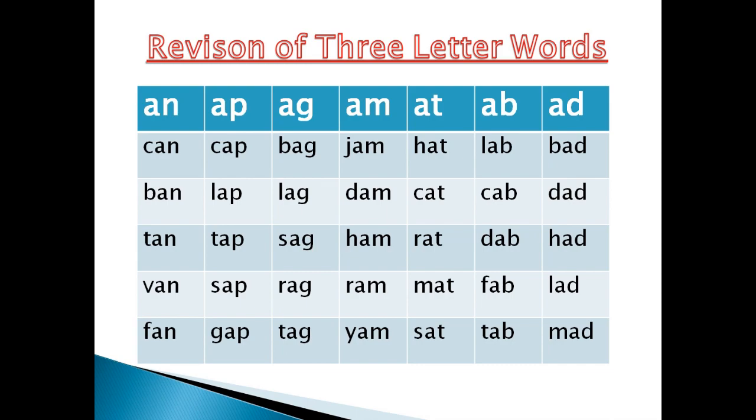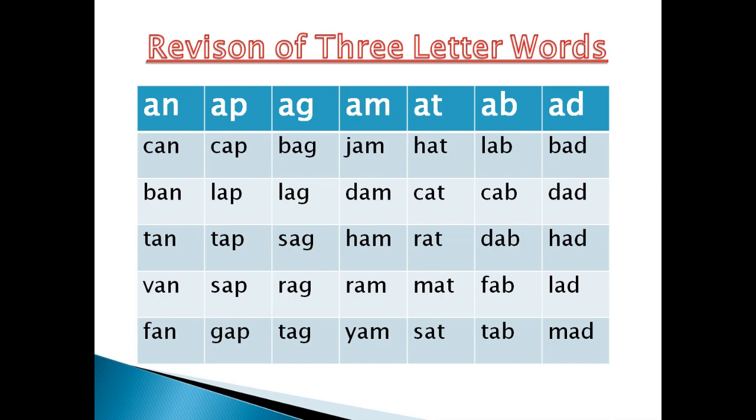Egg sound words. B egg, bag. L egg, leg. S egg, sag. R egg, rag. T egg, tag. Now 'am' sound words. It's all revision. J am, jam. D am, dam. H am, ham. R am, ram. Y am, yam.